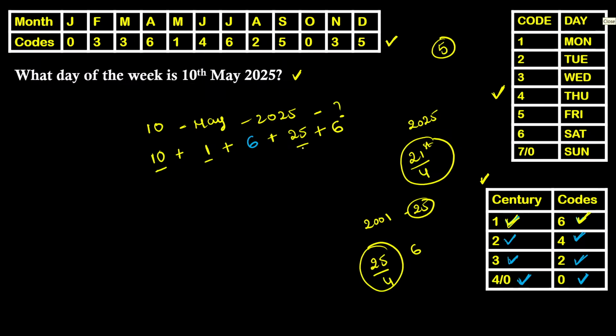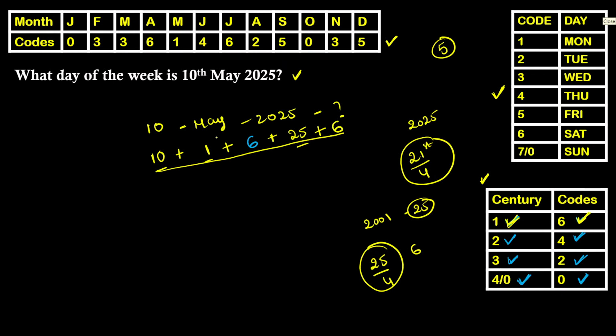So we need to write the respective year of the given century. We start counting from 2001, and this being the 25th year of this particular century, number of years is written as 25, and then number of leap years among 25 years. As there exists a leap year for every 4 years, it's 6 now.